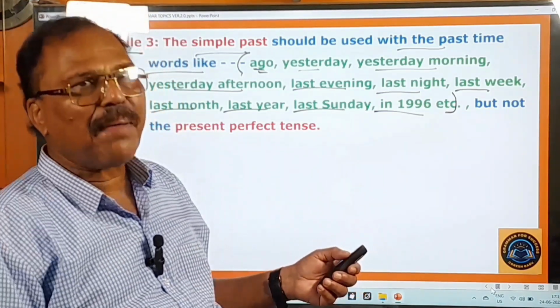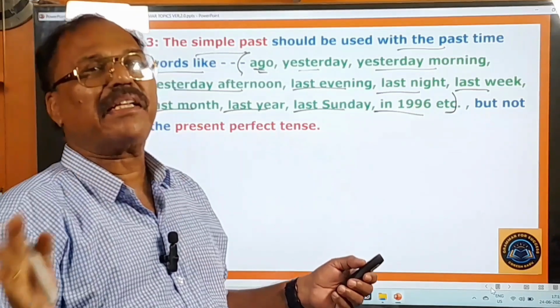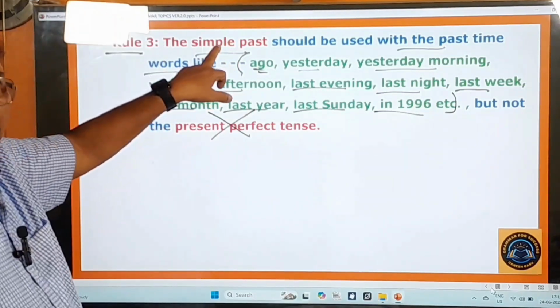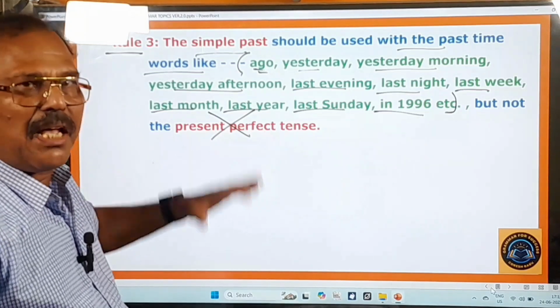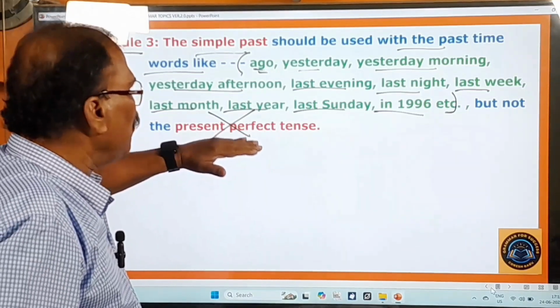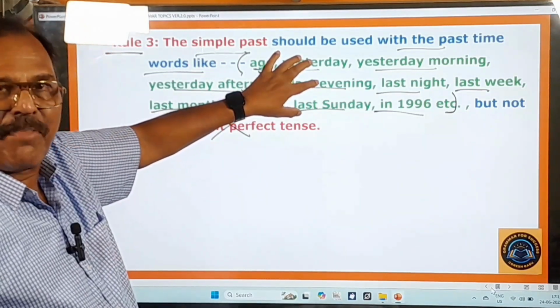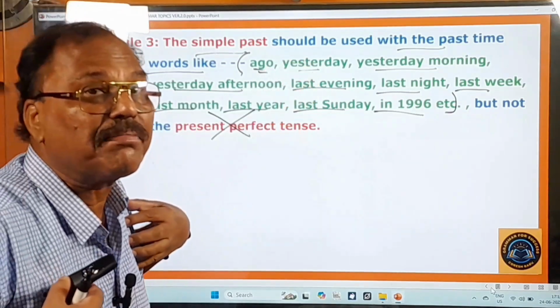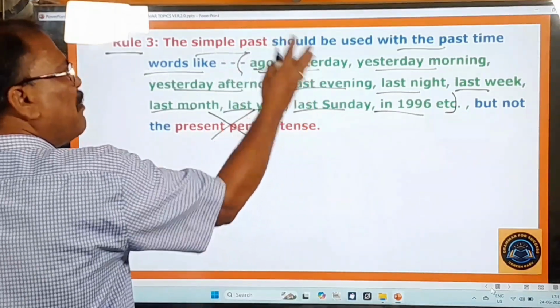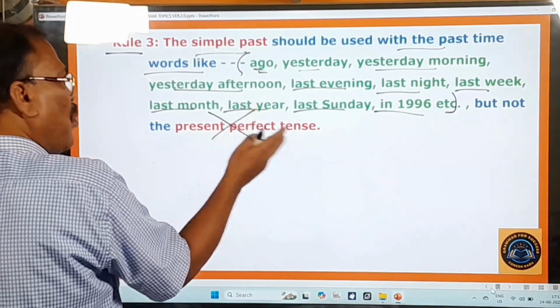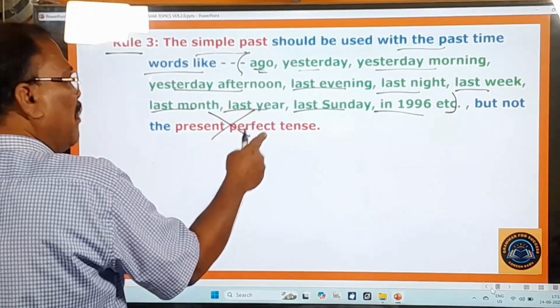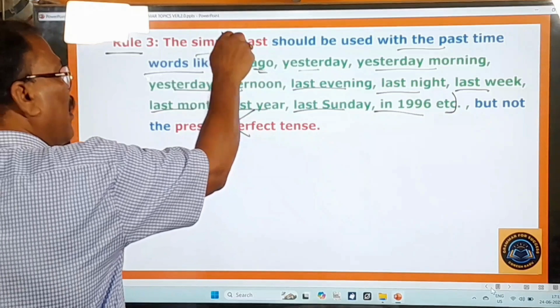So with the past tense indicating words, you must use only the simple past, but not the present perfect tense. That means in the examination, the present perfect is used with all the past tense indicating words. That is the mistake we generally make. We make use of all these past tense indicating words with the present perfect, and therefore we must not use the present perfect with these words. You have to use only the simple past.